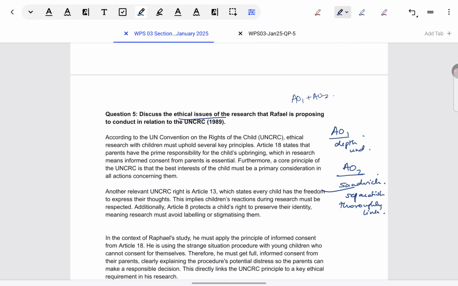The point should be linked in such a way that it is highly specific or highly contextualized to what Raphael is doing. It should address his particular situation. So, only if you write in that way can it be considered a thorough AO2 point. So make sure you're writing it in that way.